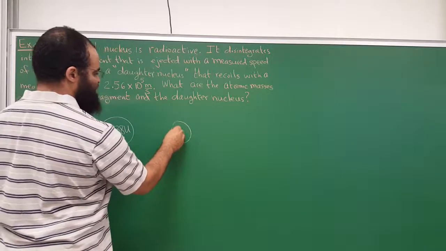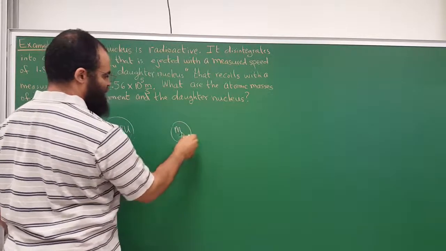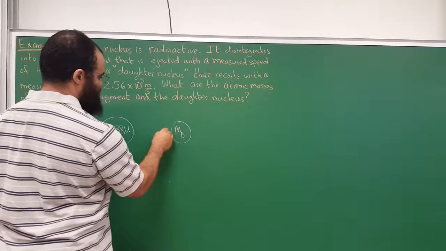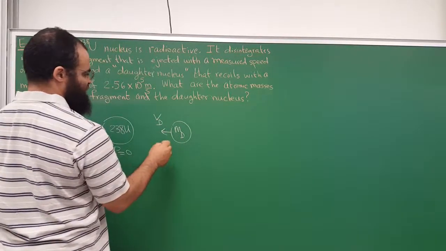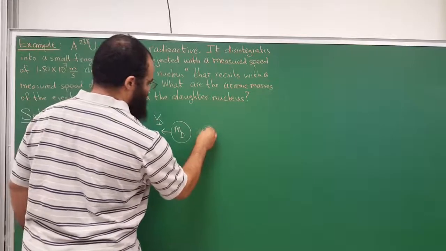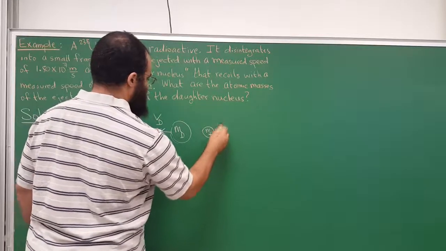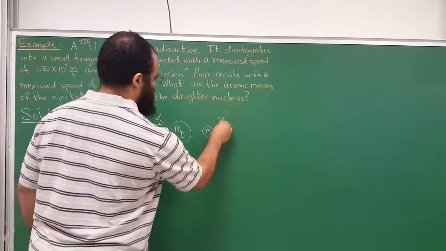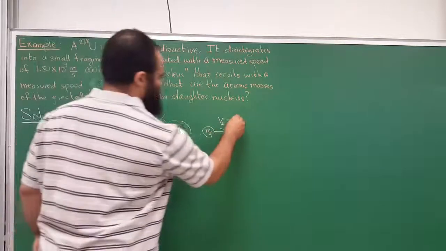some daughter nucleus. Let me call it the mass of the daughter nucleus, MD for daughter, that possibly could move this way at some speed of the daughter nucleus. And then the small fragment, the mass of the fragment, and it will move this way at a speed of the fragment. The speed of the fragment is 1.5 times 10 to the 7.